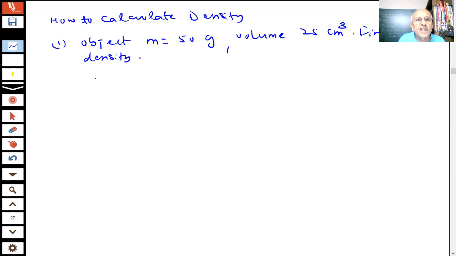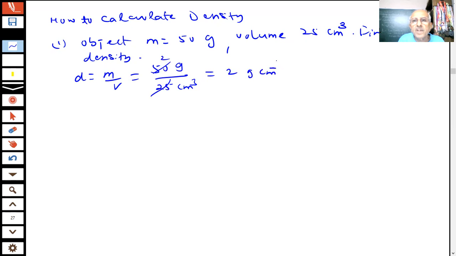Then what is the density? Density is mass per unit volume. You have 50 gram. Volume is 25 centimeter cube. So what is the density then? This cancels by 2, 2 gram centimeter inverse. So we can find the value of the density of the substance, student. If I know the mass and if I know the volume, it is easier to find the density of the substance. Supposing this was my question 1, student.